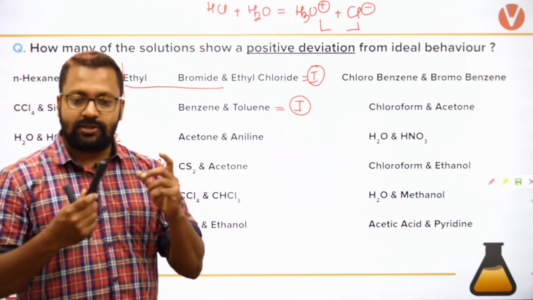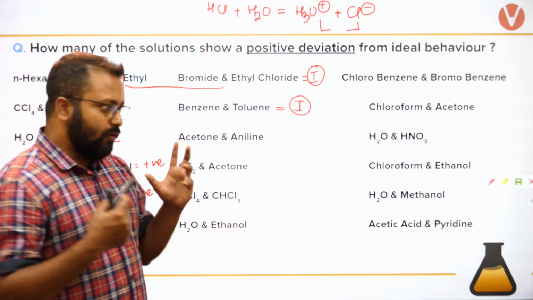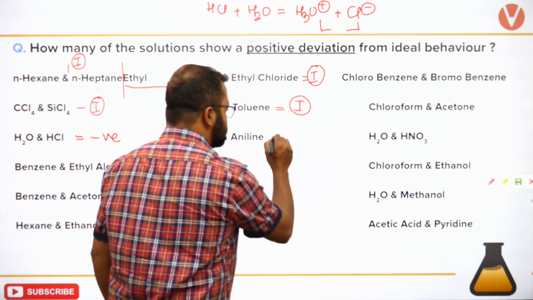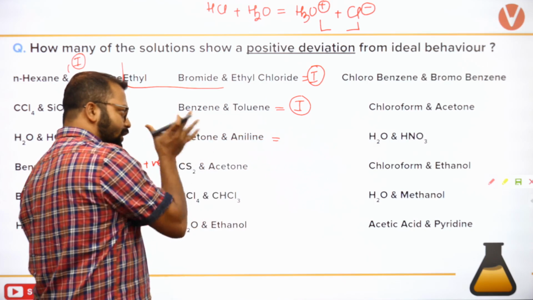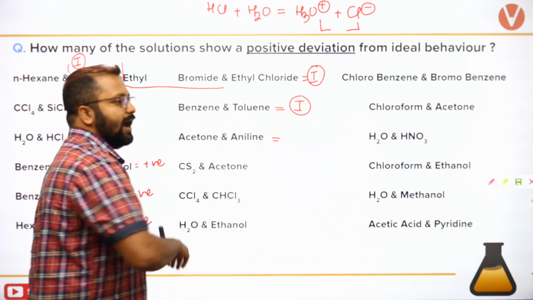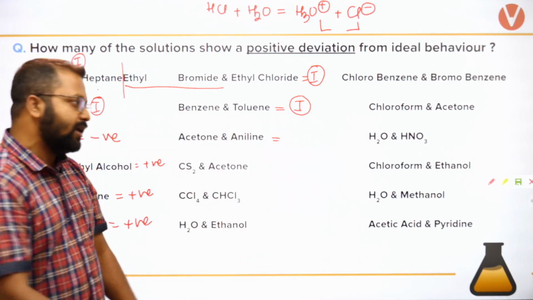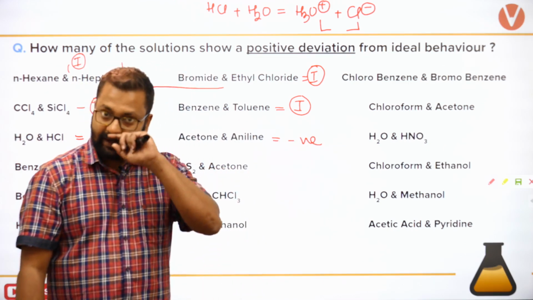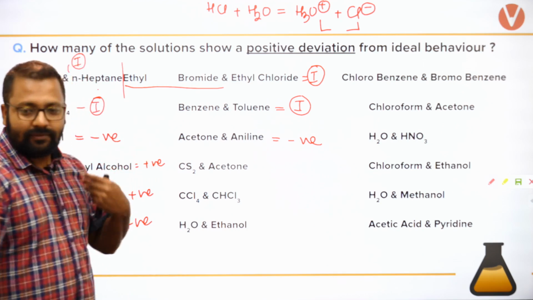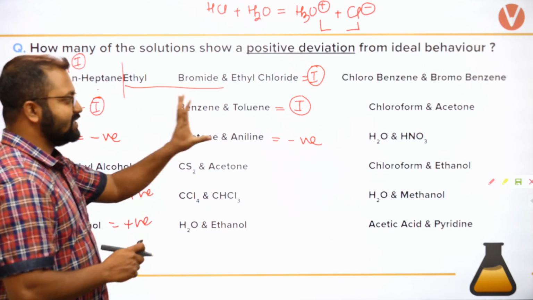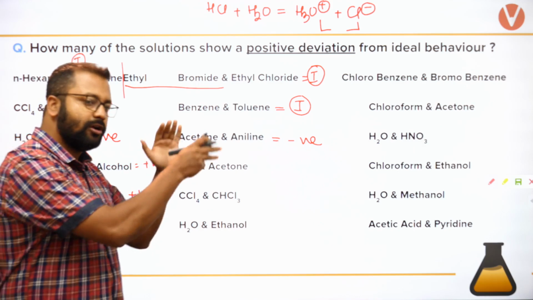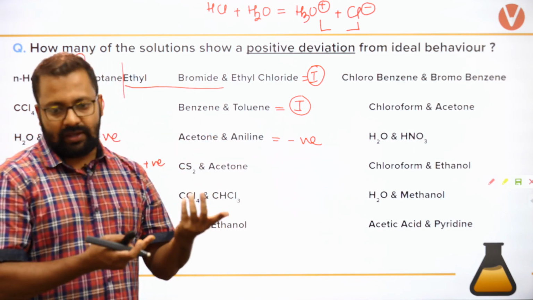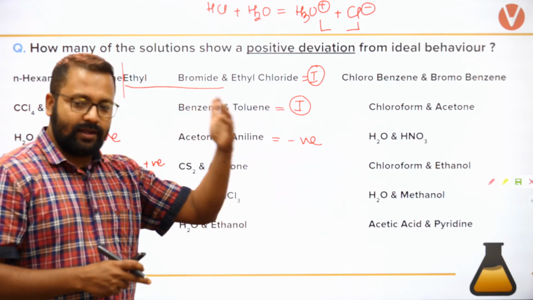Okay. Acetone and aniline react with each other, and you will learn this reaction in carbonyl compounds. They do react with each other, and since they react, कोई दो चीजें अगर react कर रही हैं, then it will show negative deviation. To identify ideal, I need to see similar nature. So this was already discussed. Please do review the previous video. ये हमने पहले discuss कर लिया है.